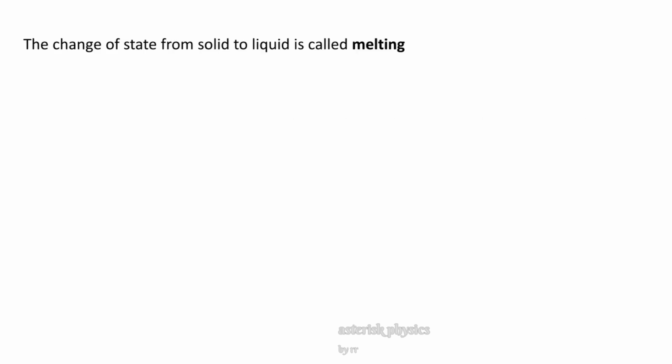The change of state from solid to liquid is called melting. That is, ice melts to water. So, the change of state from solid to liquid is called melting, and the change of state from liquid to solid is called fusion. That is, water fuses to ice.